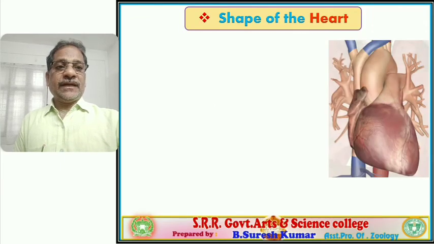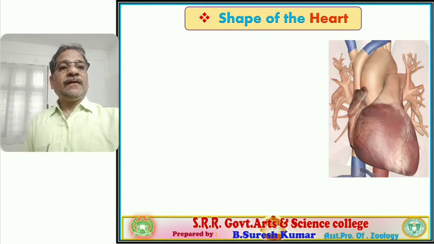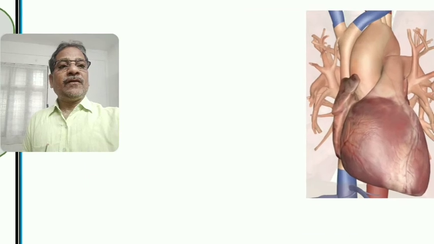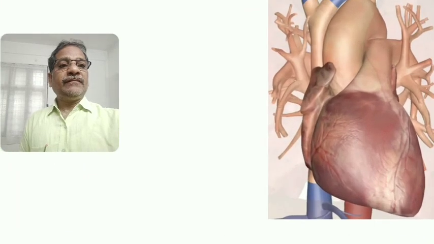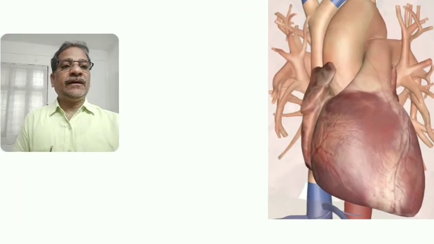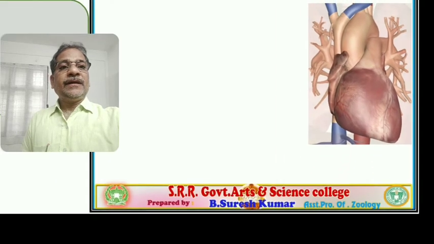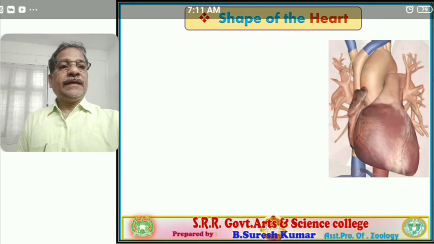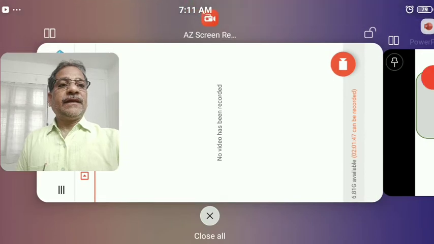Next, the shape of the heart. Let us see. You observe this visual going to appear. What shape? Just imagine. This is the heart. It appears as what shape?